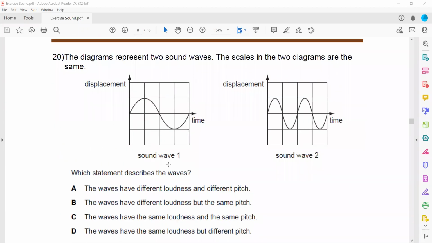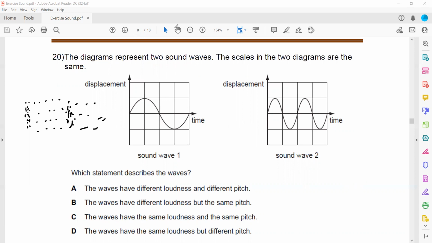In question 20, the diagram represents two sound waves. Again, as you can see, in practice sound waves are longitudinal, meaning the particles vibrate parallel, with compression and rarefaction. But because it is difficult to represent the amplitude and frequency in this manner, we represent these sound waves in terms of a transverse waveform. So in the question, which statement describes the waves?